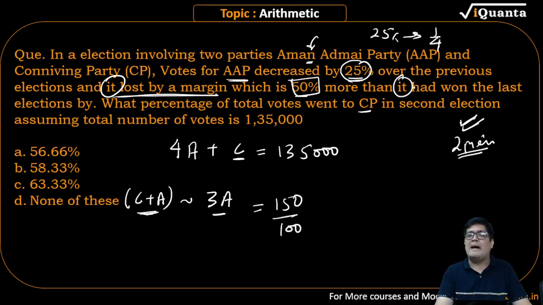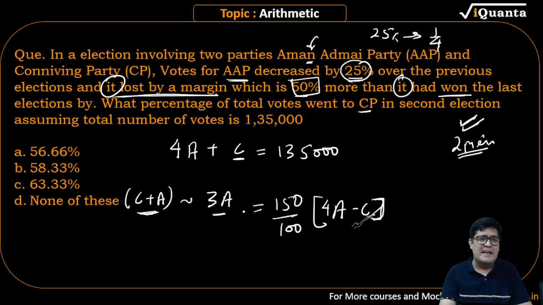Then by what it had won? By what it had won? It had won by how much? A minus C. It had won by 4A minus C. This is the way I am solving the question. Everyone, I'll repeat the entire process.